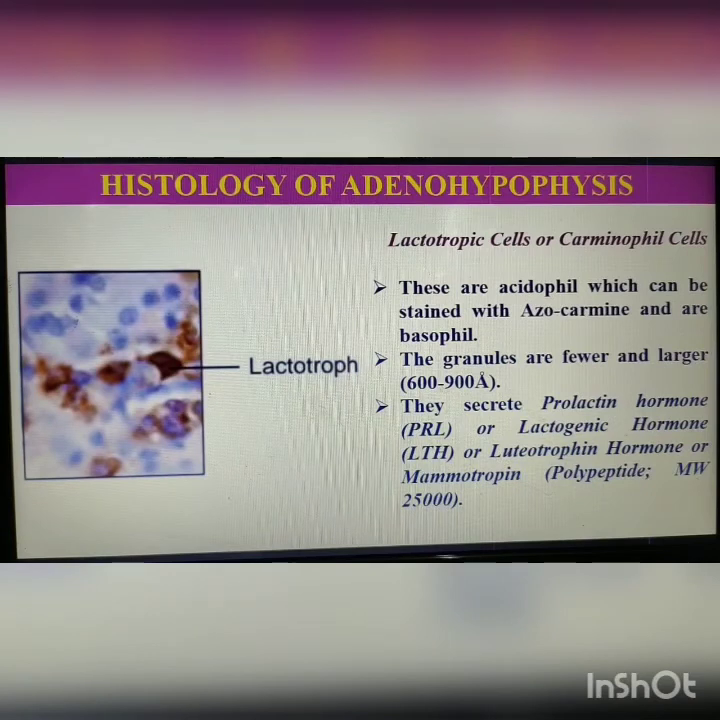Second is lactotrophic cells or carminophilic cells. In this figure you may see the structure of lactotroph cells. These are acidophil, which can be stained by azocarmine and are basophilic in nature. The granules are fewer and larger, about 600 to 900 angstrom. They secrete prolactin hormone or lactogenic hormone or luteinotropin hormone or mammotropin hormone. It is a polypeptide hormone, and the molecular weight of prolactin is about 25,000.